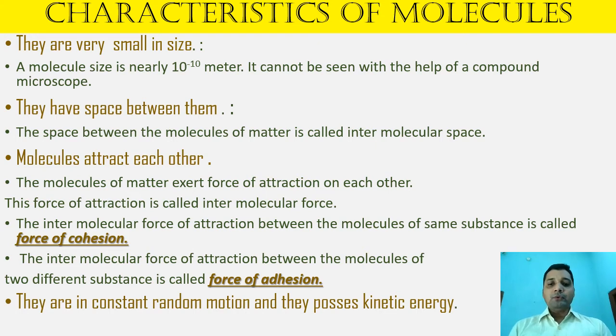Here one term is used, kinetic energy. Kinetic energy means whenever any particle moves, the energy gained due to its motion is called kinetic energy. Because particles are in constant random motion, due to their motion they gain a certain amount of energy. That is what you can say is the kinetic energy.